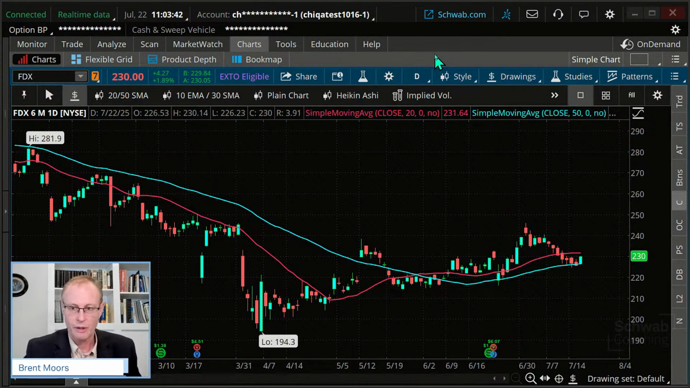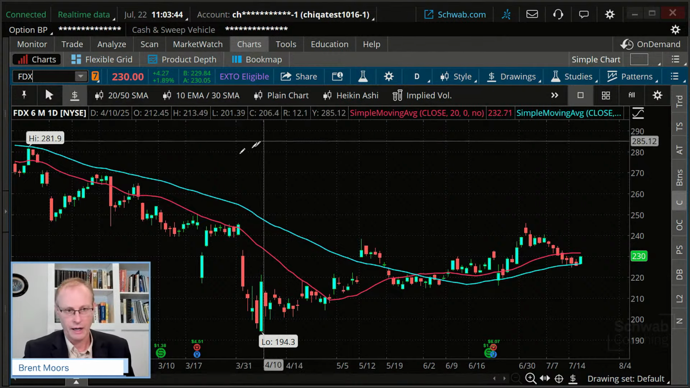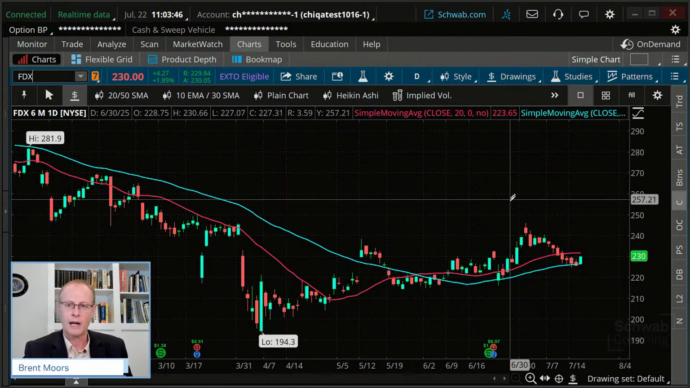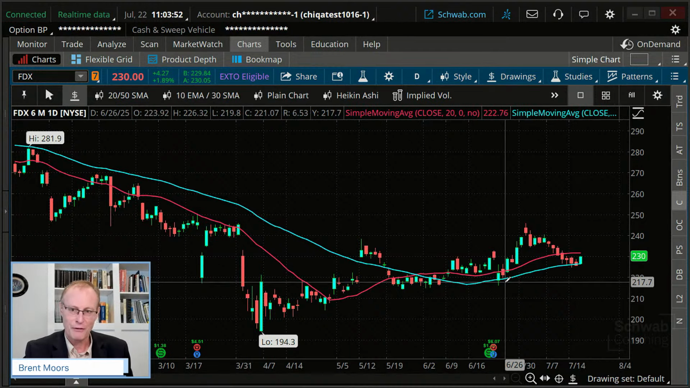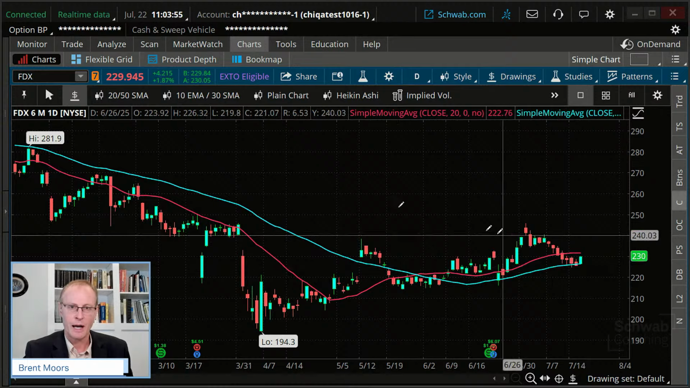But let's say we were doing a trade on FedEx. This is what I have here. I'm going to look at a bullish trade. I'm going to say we're bouncing right off that 50-day moving average. It bounced back here off the 50-day, and the general trend has been up.